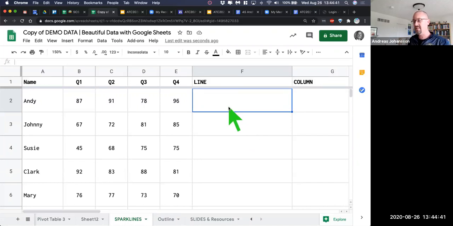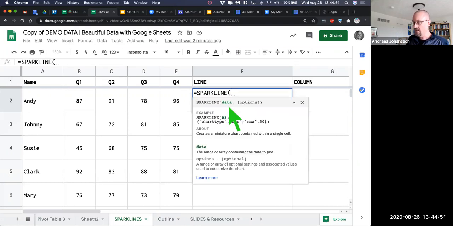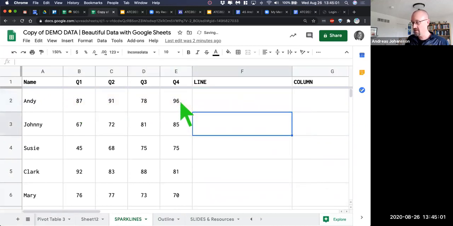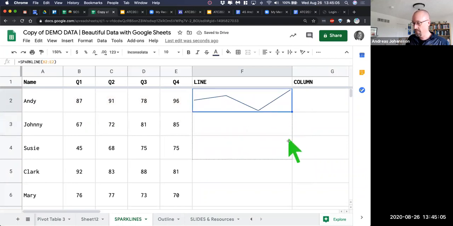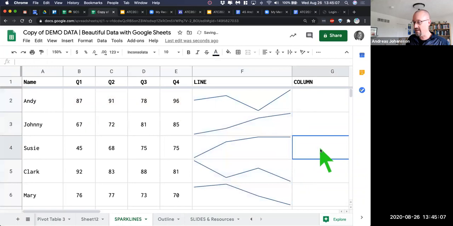So wouldn't it be nice if we have 87, 91, 78, 96, and we would see that visually, but we don't want to have to build a graph? Sure. So equal sign, and then Sparkline. The Sparkline will just take data, and it'll graph it inside of a cell. And so what data do you want? Well, I want this data. So I just highlight it, hit enter, and I get a nice little graph of how they're doing. And then I can, of course, drag that down and have a good idea of how they're performing.